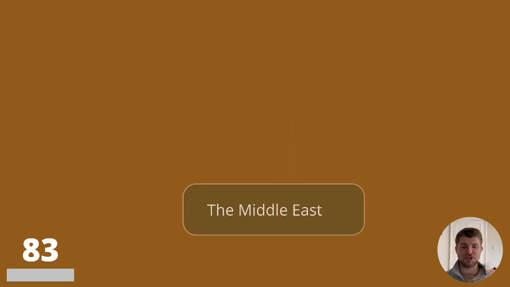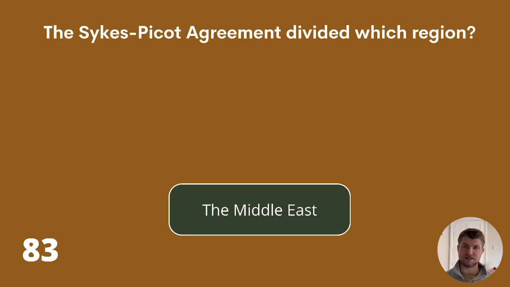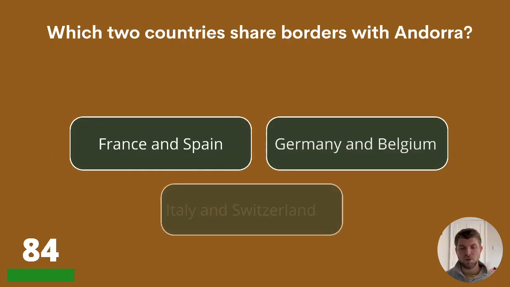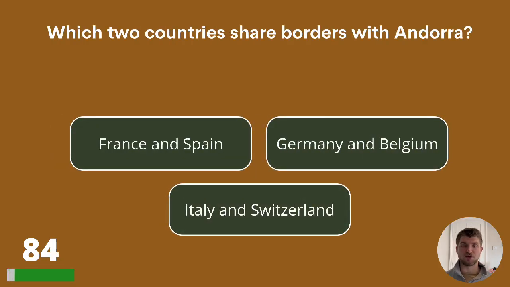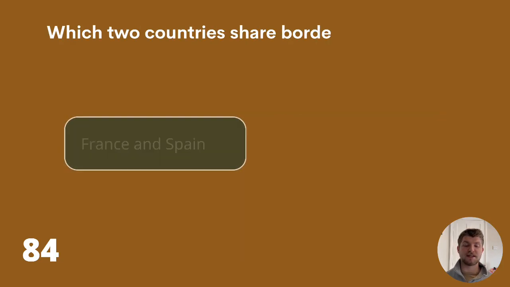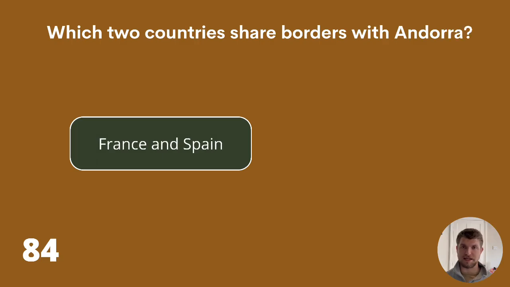The answer to question 83 is the Middle East. 84. Which two countries share borders with Andorra? France and Spain, Germany and Belgium, or Italy and Switzerland? The correct answer is France and Spain.